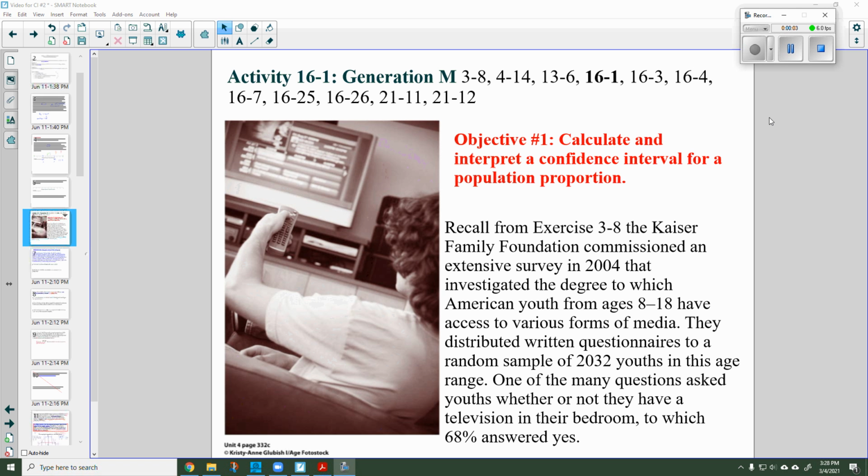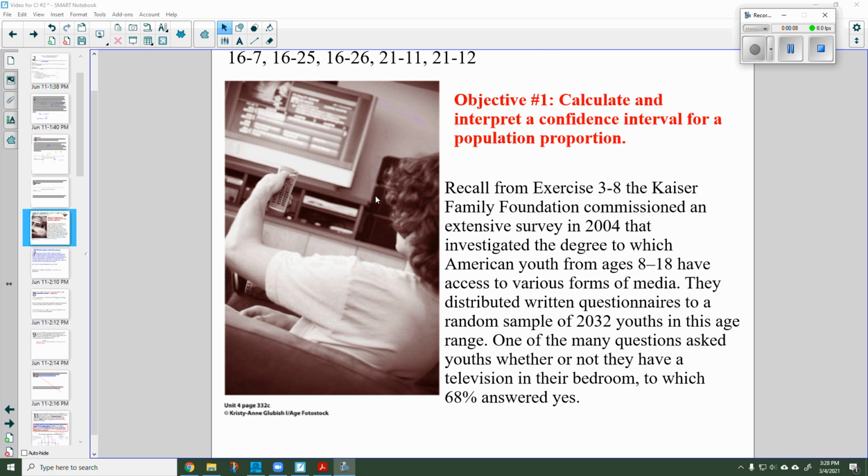In the last class, we were dealing with this problem that talks about a survey of 2,032 young people, ages 8 to 18, and asking them how many of them had a television in their room. And 68% of them answered yes. So this 2032 is a sample of American youth ages 8 to 18. So our N, we can see from this description, is going to equal 2032.